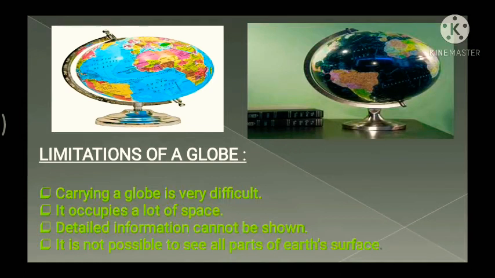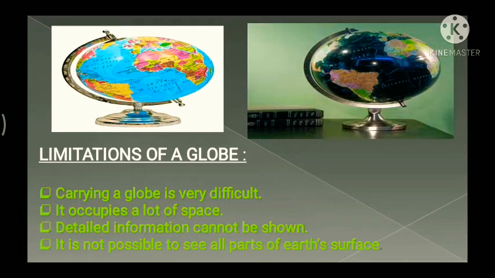And lastly, it is not possible to see all the parts of the earth's surface at the same time. Only one portion is seen at a time, and we need to rotate it, we need to move it to see the other portion, the other half. So it's not that we can see everything together in front of us. We need to move it, rotate it and check it. So these are the certain limitations of a globe.